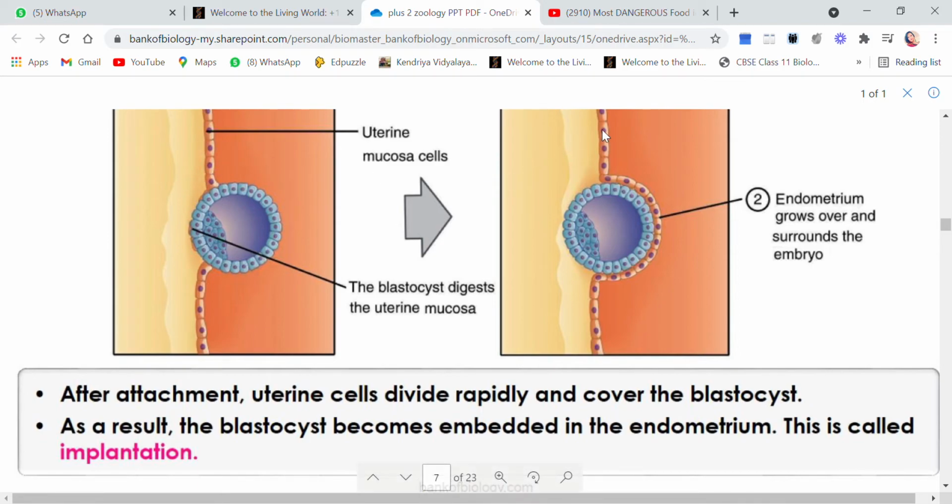See, the uterus wall here is not covering the blastocyst, but after some time it tries to cover the blastocyst, and when the blastocyst becomes embedded, it is now fixed inside the uterine wall of the endometrium, then this procedure is called implantation. Now we say that the blastocyst has been implanted in the endometrium lining of the uterus, and the process is known as implantation.